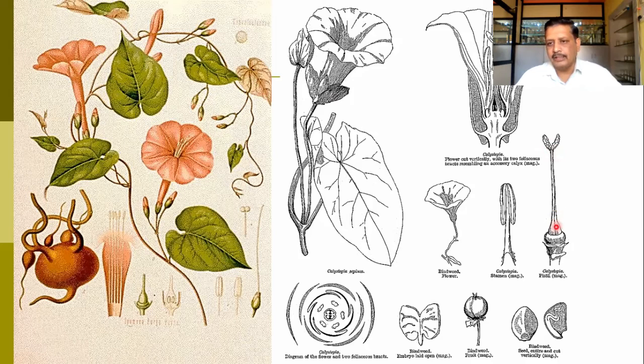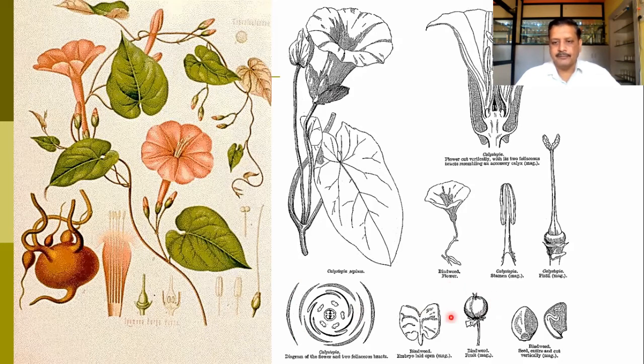This is a long style and a bicarpellary syncarpous ovary, where at the base there is a disc present. Here the typical androecium is showing the basifixed two anther cells, and here you can find this bithecous nature of the androecium. Here you can observe the floral diagram of that particular member.